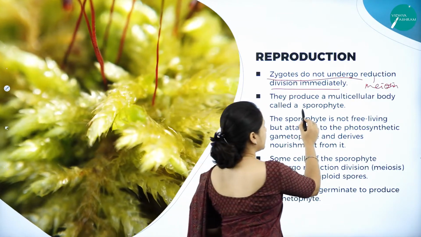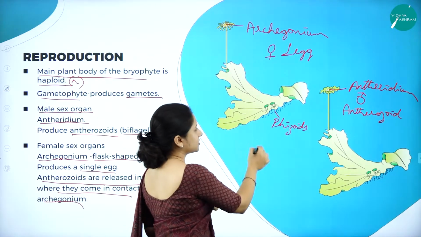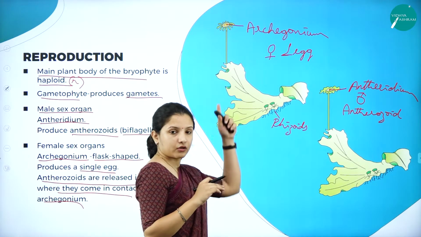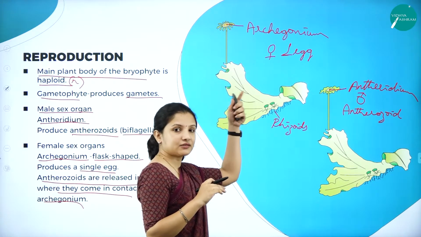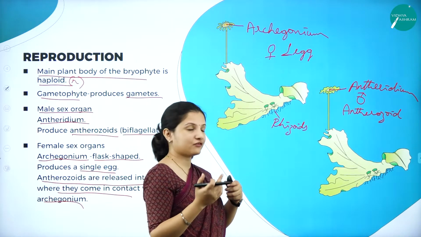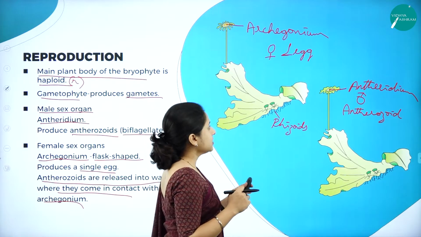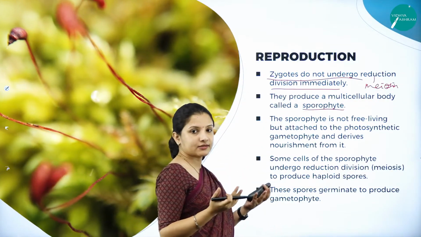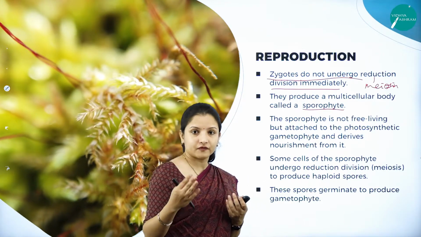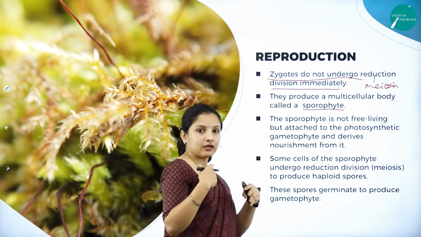They produce a multicellular body called the sporophyte. So what is the sporophyte here? This plant body is called the sporophyte, and the reproductive parts, the antheridium or the gametes, are nothing but the gametophyte. Those organs which produce the gametes form the gametophyte. For example, the archegonium and the antheridium, and the plant body will form the sporophyte. Remember, I told you they will produce a new progeny of the bryophyte, right? So the first that is formed is nothing but the sporophyte, which is a multicellular plant body.